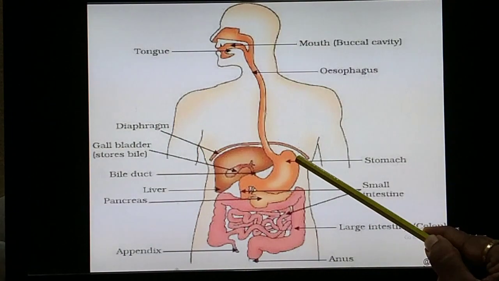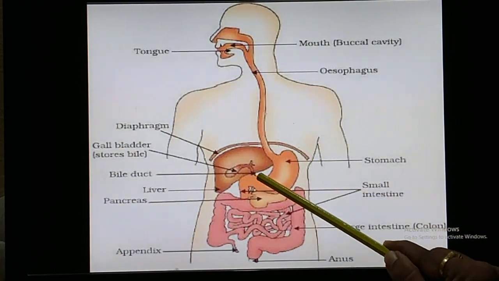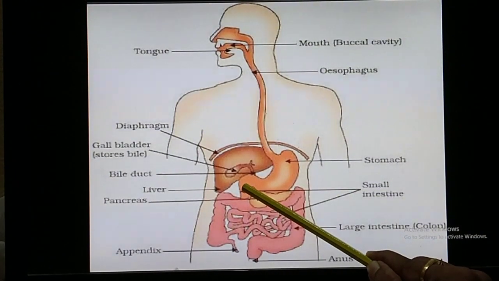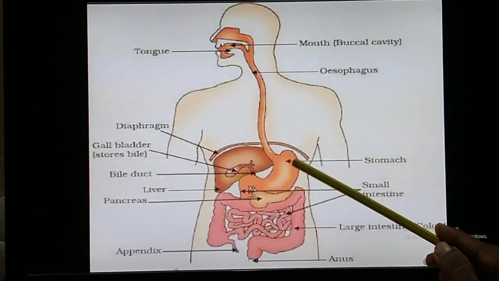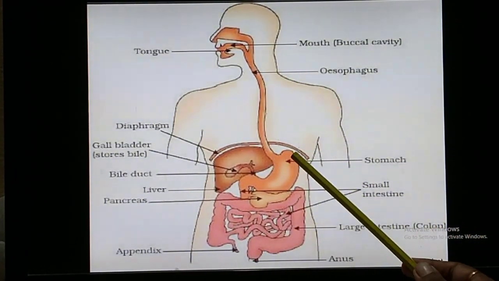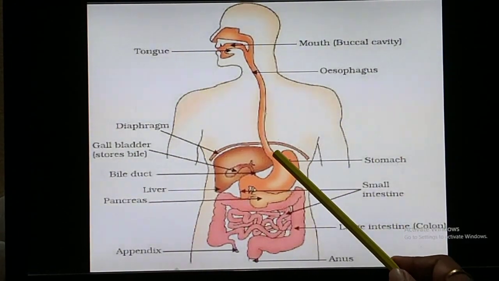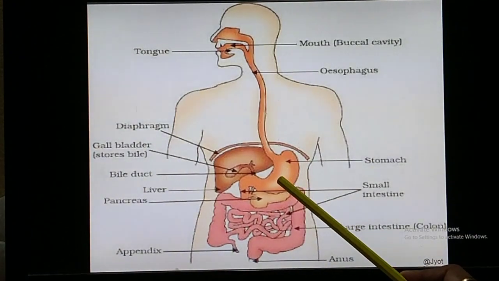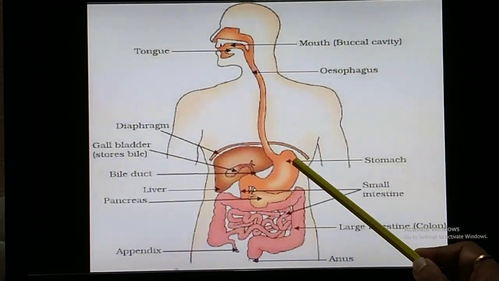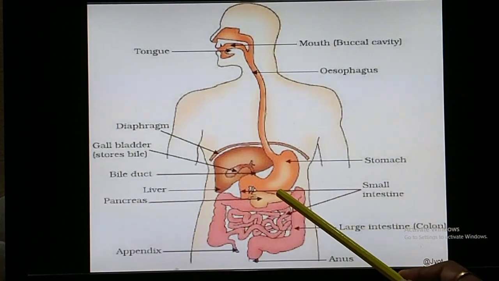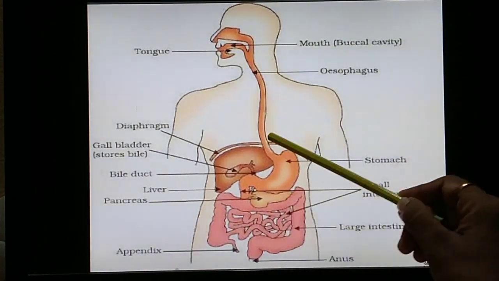Then again another sphincter is present in between the stomach and the small intestine. Okay. So what is the function of this sphincter or valves? These are the circular muscles. So they prevent the back flow of the food. That means once the food enters into the stomach, it will never go back.